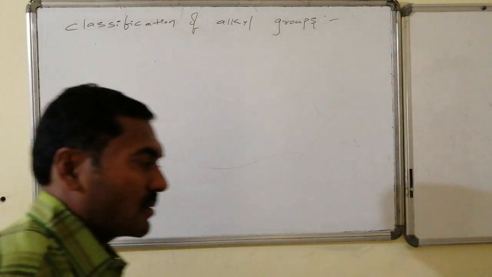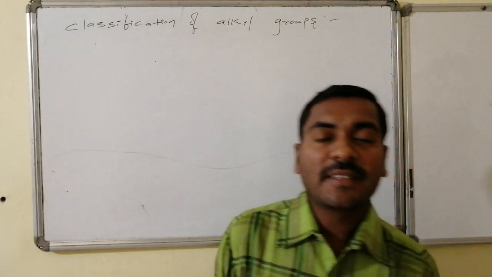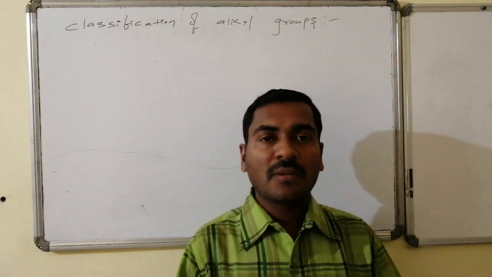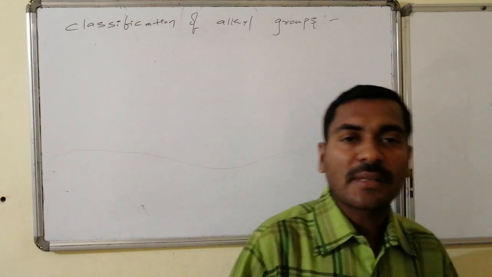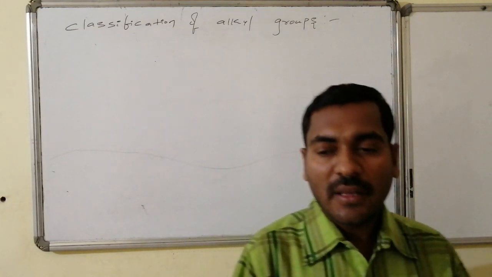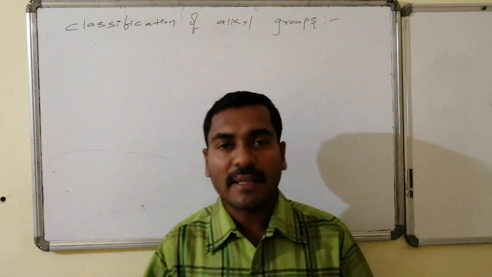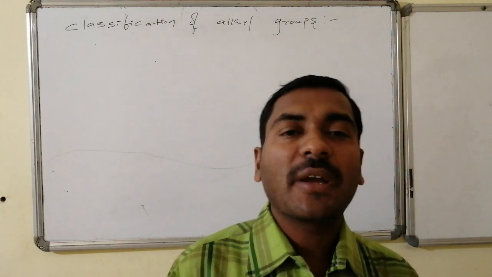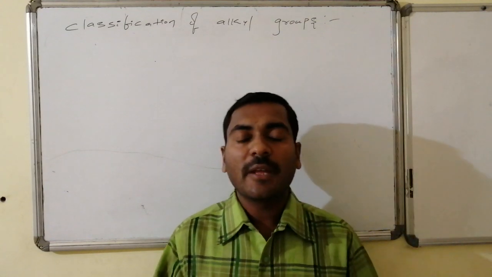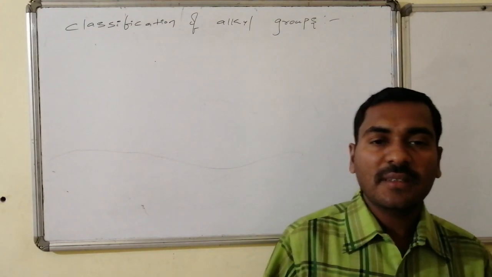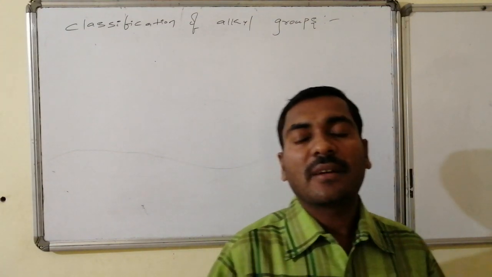Welcome friends. Let us go for the next discussion of organic compounds under GOC, that is classification of alkyl groups. There are many varieties of alkyl groups and there it requires a classification. On behalf of classification, naming of organic compounds becomes easy, which comes under trivial names.